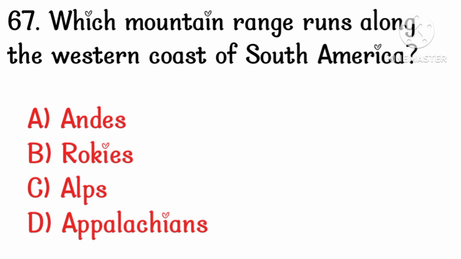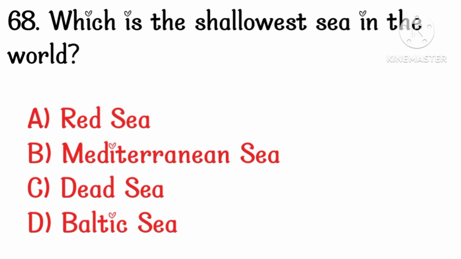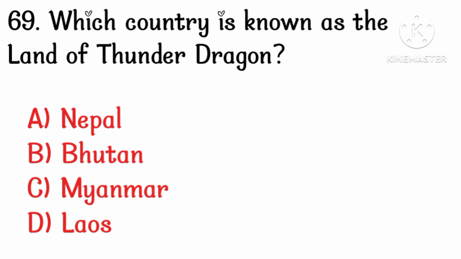Which mountain range runs along the western coast of South America? Option A, Andes. Which is the slowest sea in the world? Option D, Baltic Sea. Which country is known as the land of Thunder Dragon? Option B, Bhutan.